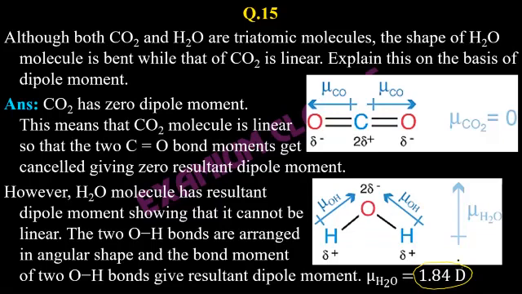Simple concept. If dipole moment is 0, it means the two CO bonds must be opposite to one another, linearly opposite to one another. Only then the overall resultant dipole moment will be 0. In case of water, because dipole moment is 1.84 debye, not equal to 0, it means the two OH bonds are not linearly opposite to one another. They are at an angle. So that's why the shape will be bent.